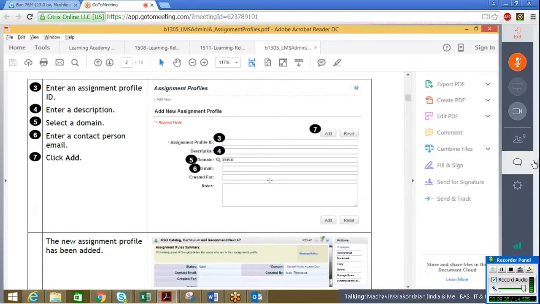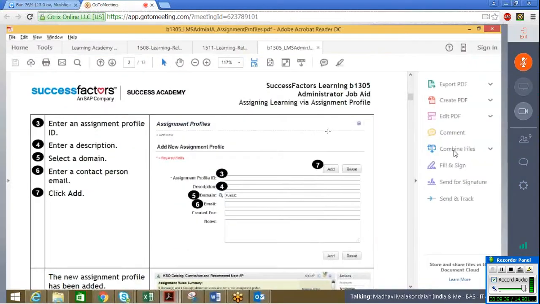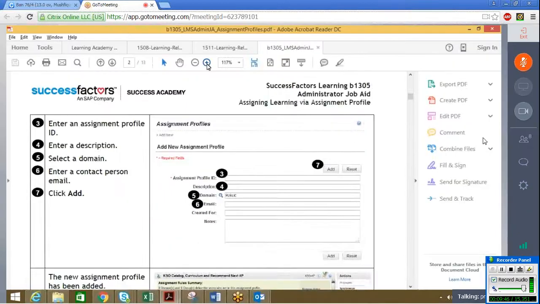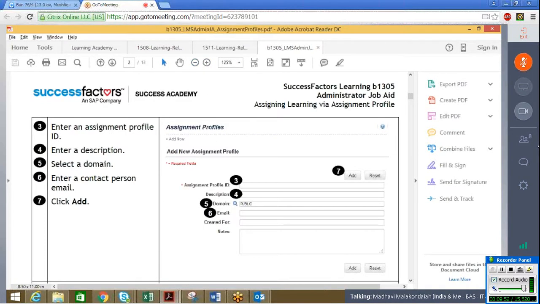When we navigate here, is everybody able to view the PDF, or should I increase the PDF size? Yes, fine. Okay, I'll keep it like this.